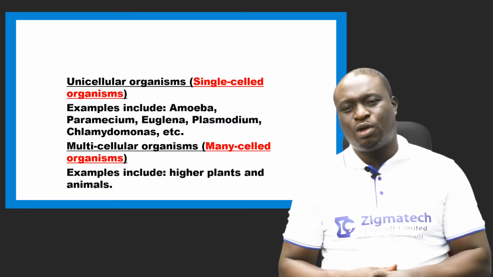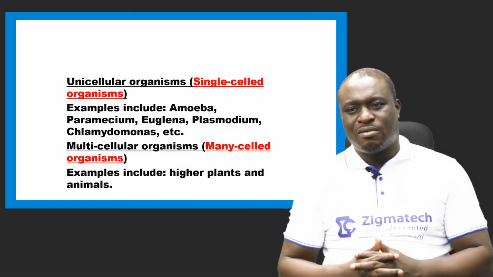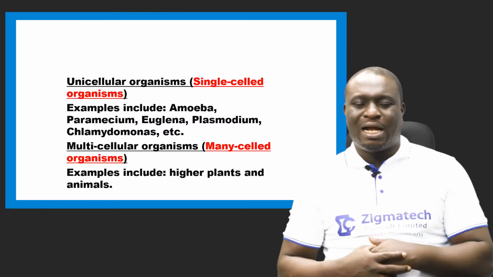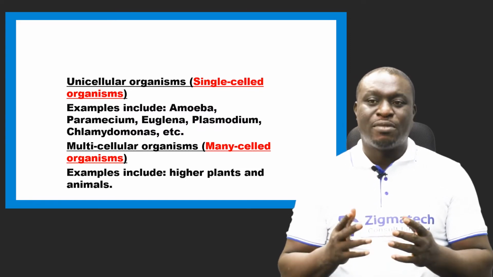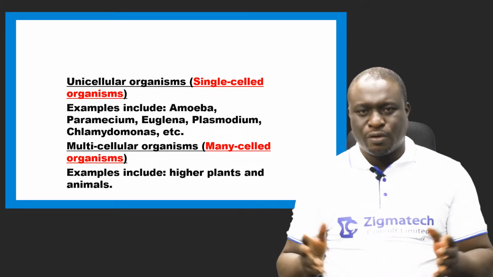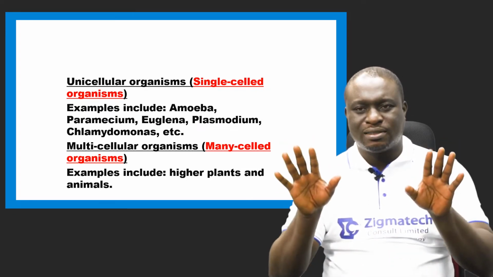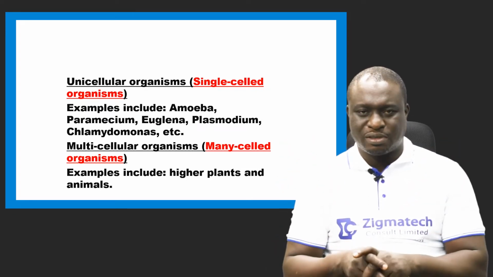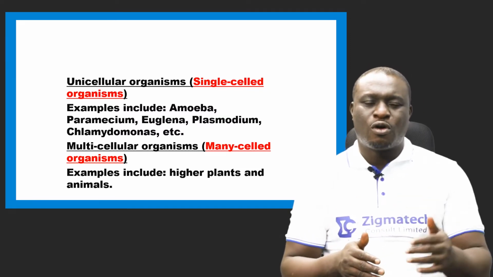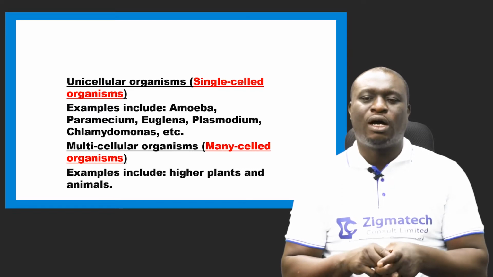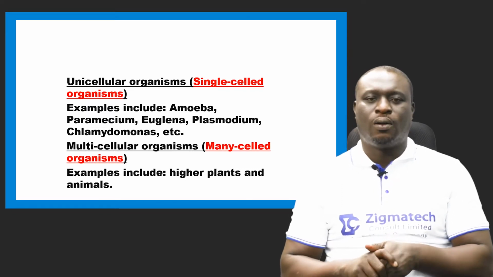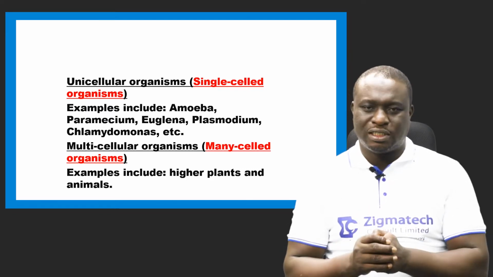Examples of unicellular organisms are the amoeba, paramecium, euglena, chlamydomonas, and so many others. Now, the next type of organisms based on the number of cells is multicellular organisms, otherwise called many-celled organisms.